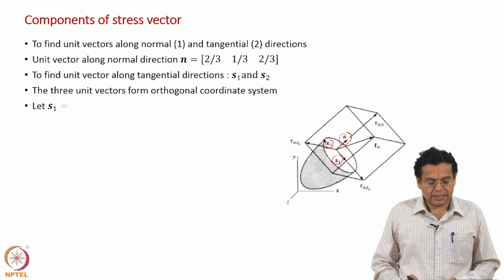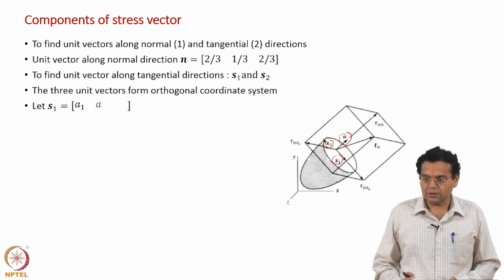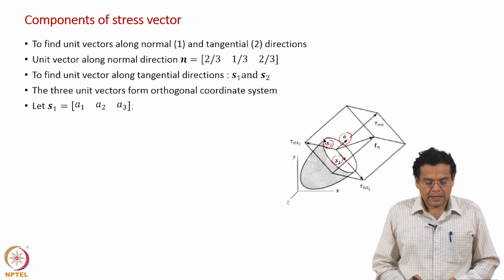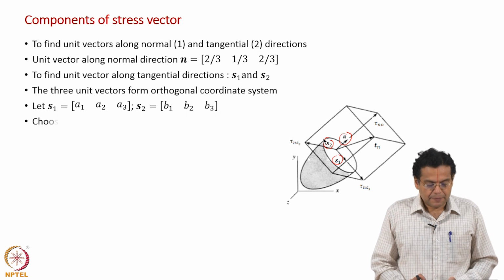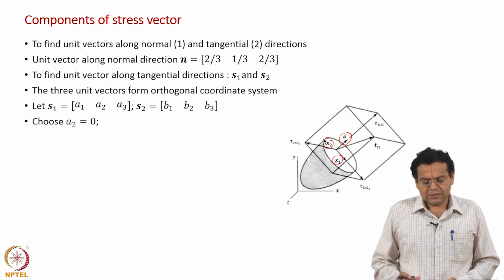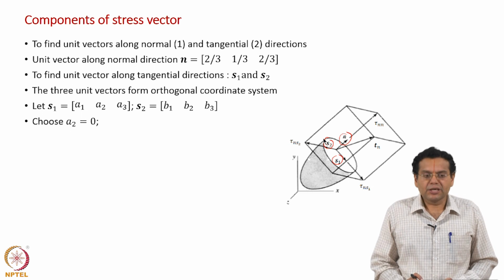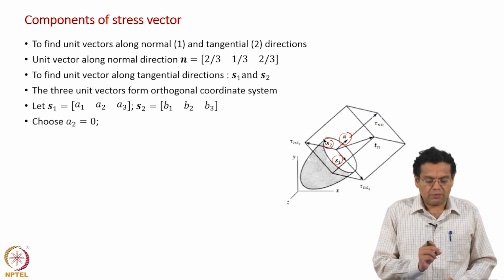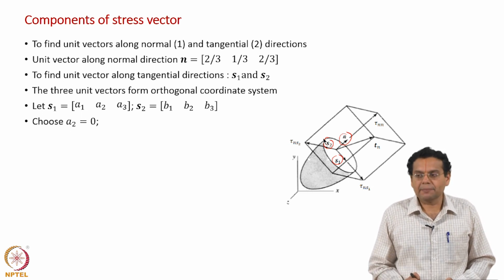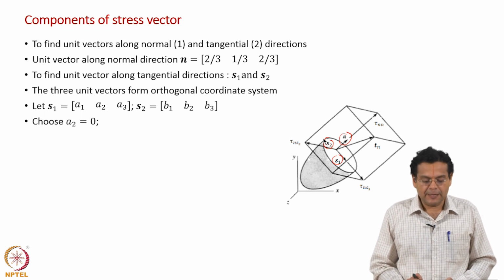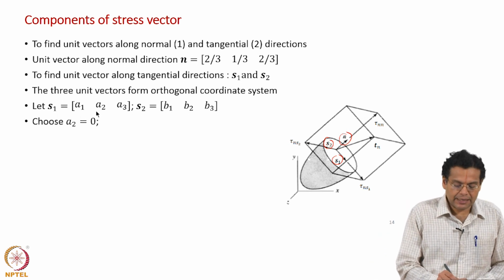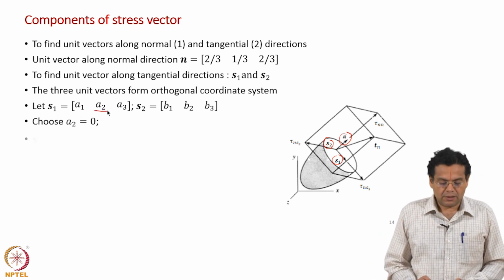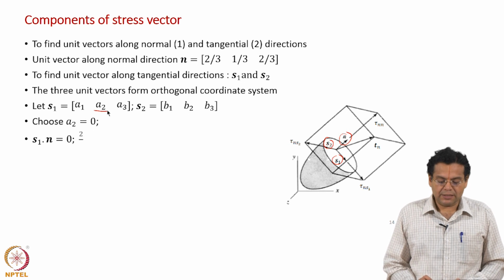Okay. Let us call s1 vector as a1, a2, a3, those are the components which I have to identify, and then s2 vector as b1, b2, b3, which are the components to be identified. Now, if you see, there will be 1 degree of freedom, which means that out of 6 components, 1 can be arbitrarily specified, and we take one of the components to be 0. Here we have taken a2 to be 0. Okay. Now, we will find out s1.